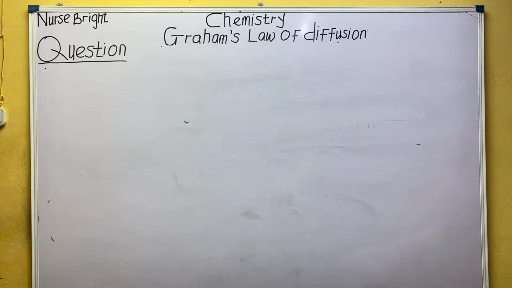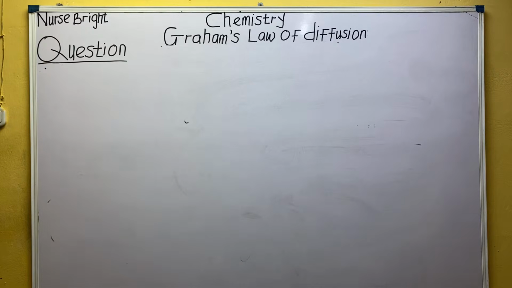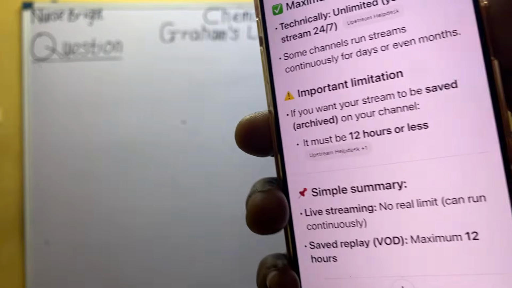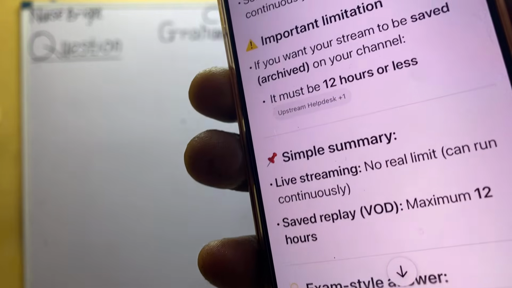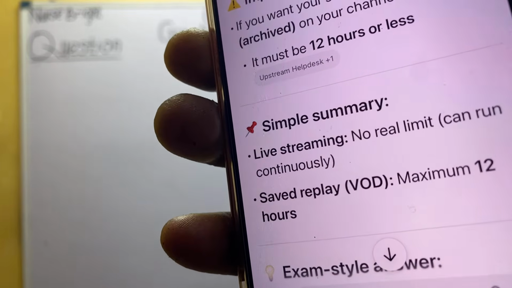So the maximum time you can stream and have the classes saved is 12 hours. Who is the oldest subscriber? Saved replay, maximum 12 hours. Live streaming, no real limit, can run continuously. Do you understand?